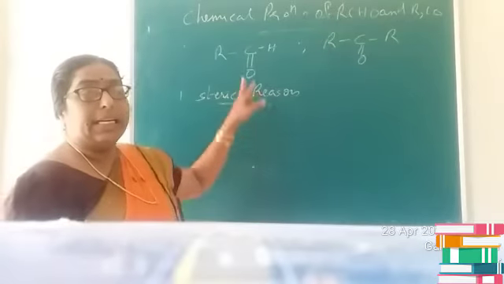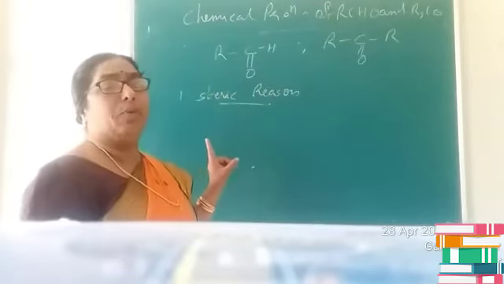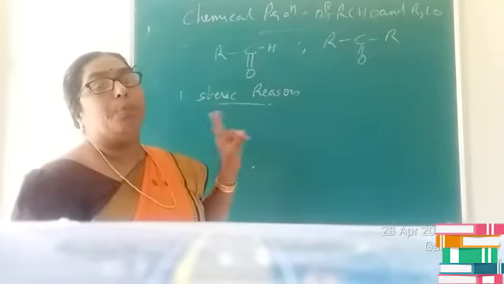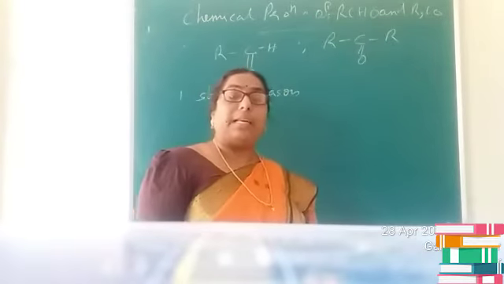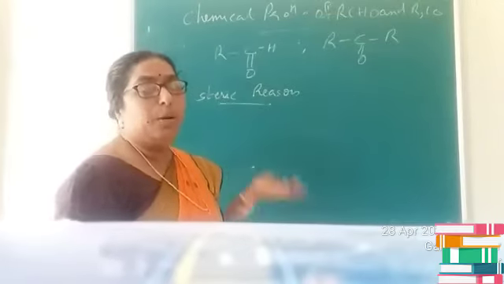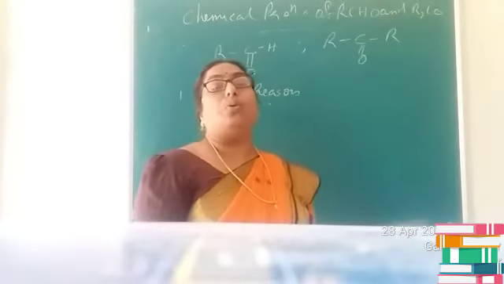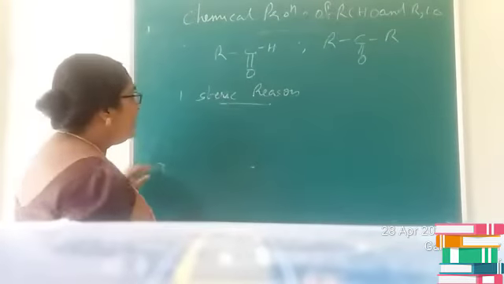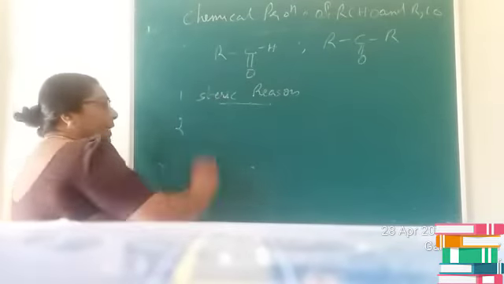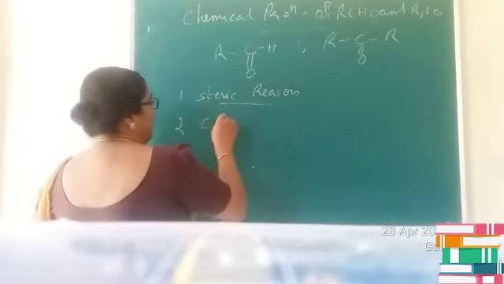So here you can see, children, in case of aldehyde, the CO group is attached to one alkyl group and one hydrogen. But in case of ketones, the CO group is attached to two alkyl groups. So obviously the steric problem is more in case of ketones, so they are less reactive than aldehydes. Is it clear?